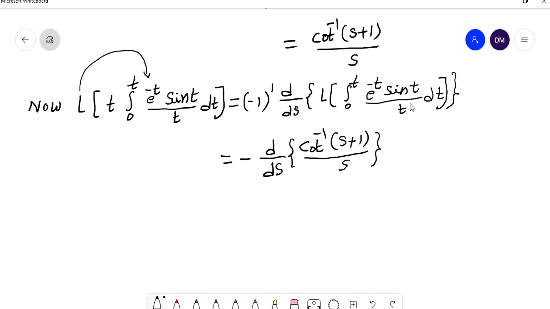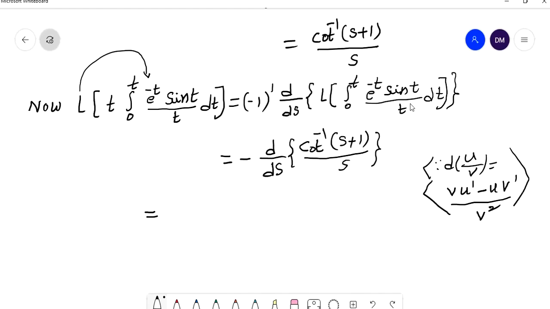Right, so now we have to differentiate. How can you differentiate? We have s in the numerator and s in the denominator, so we can differentiate that by using the derivative of u by v formula. What is the derivative of u by v formula? V into u dash minus u into v dash by v square. So by using this formula we can differentiate that.